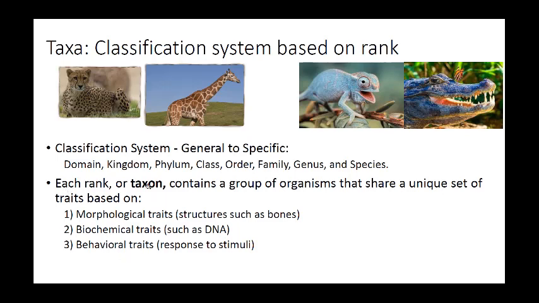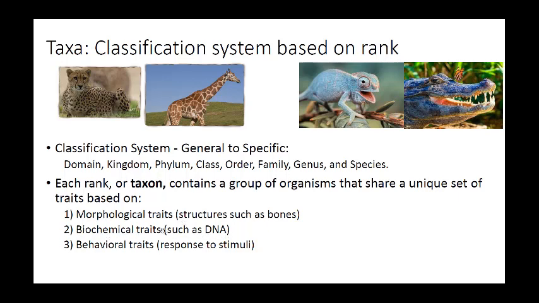So each rank, or taxon as they're called, consists of organisms that share a unique set of traits, and they're based on one of the three, or sometimes all three of the following. Morphological traits just means structural traits, like their bones. Are their bones all very similar? Well, if they are, then that's a morphological trait they have in common. Like your forearm and the forearm of a horse, and the forearm of a cat. They all share many of the same bones, suggesting that we come from a common ancestor.